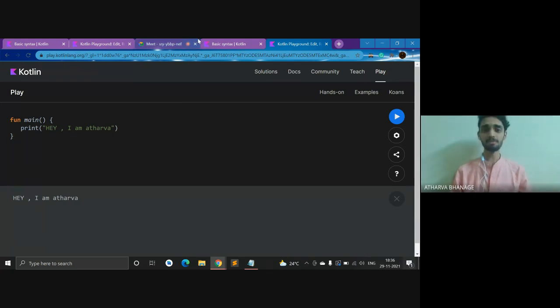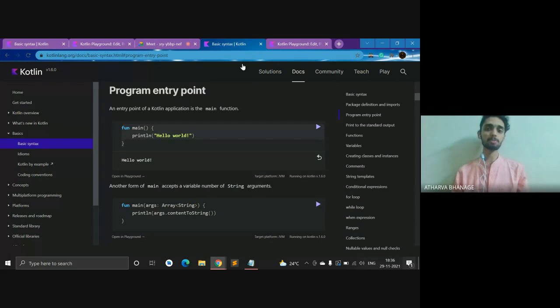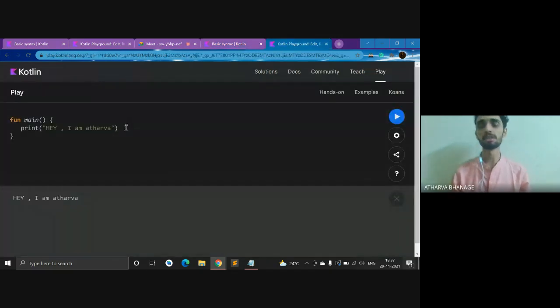So yeah, this is the print statement. Now some of you must have done C++ or Python, so you must be familiar with how this works. So what is fun main? This is a main function. What does fun stand for? Function. Now there's a story behind why you have fun and not def like you have in Python. What the developers have said, probably this could not even be the truth, but this is what they say: as Kotlin is a functional language, that is why they have fun for it. So basically, this is how a function is defined.